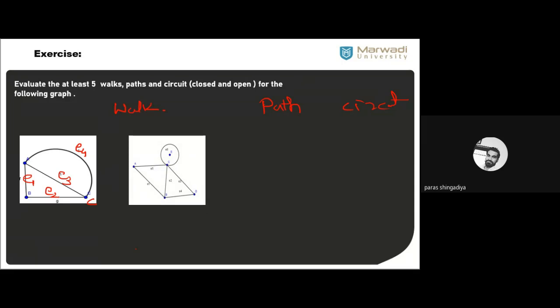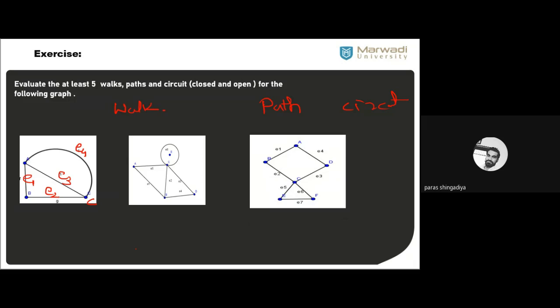Now try this one. इसमें आप try करो. Just find some walks, examples, paths, and circuits. See, if the notation is not visible, you just mention your notation. Okay? It is not visible in the graph. You just zoom the slide, it will be visible. Just find 4 to 5 examples of walk, path, and circuit. It's an exercise for you. Just try it, and the same for the third one. Just practice it. Clear? And we'll discuss Euler graph from the next lecture.